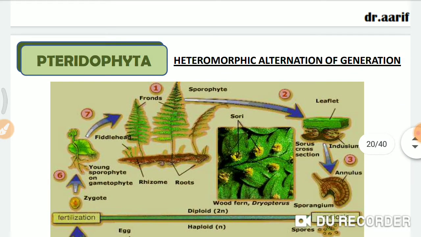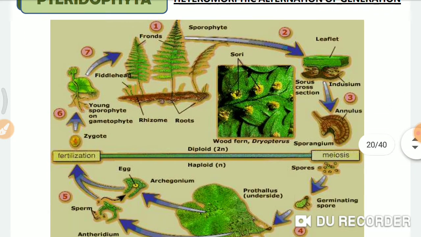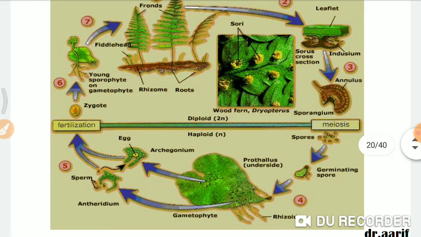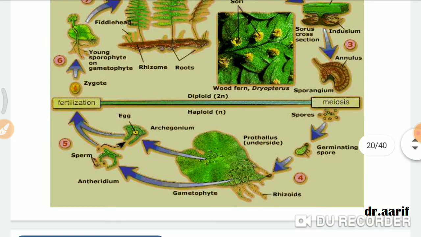These are pteridophytes. And here you see the sori are present. That means on the dorsal surface, the spore bearing sacs are there. They are called sori. Once they are matured and they land on soil, new organisms arise.